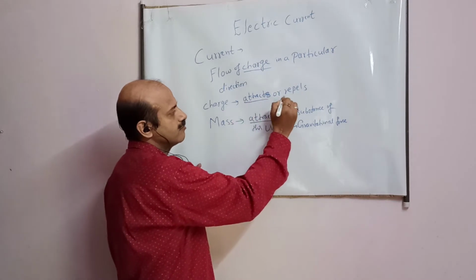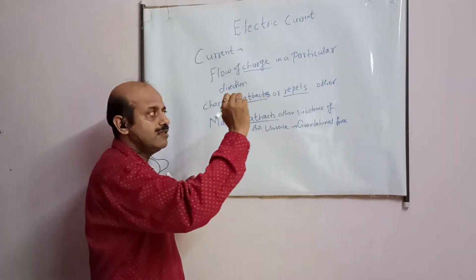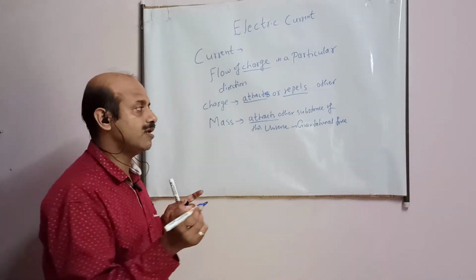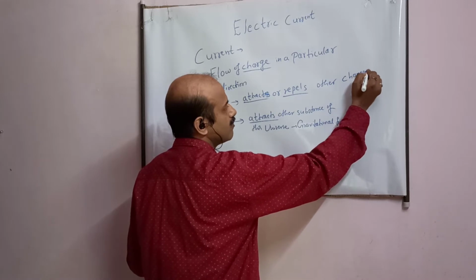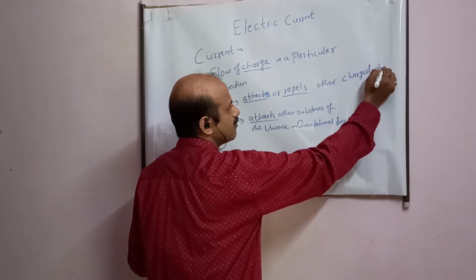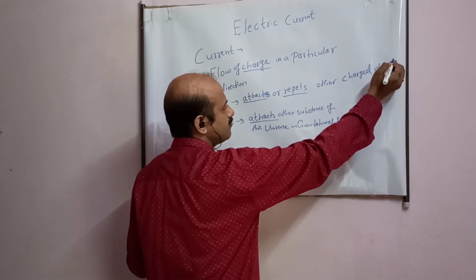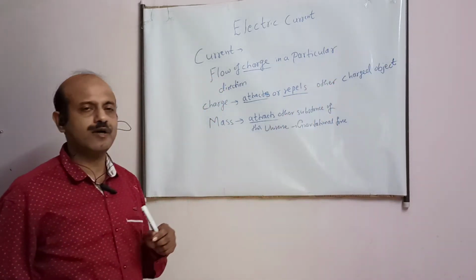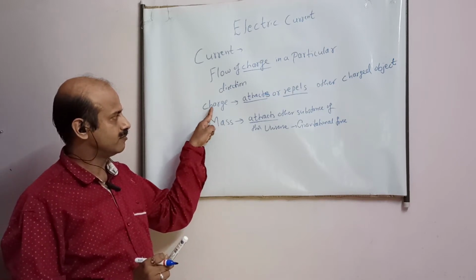Both are there. Other means, in this case, other charged objects. I will come to the point of what a charged object is, okay?